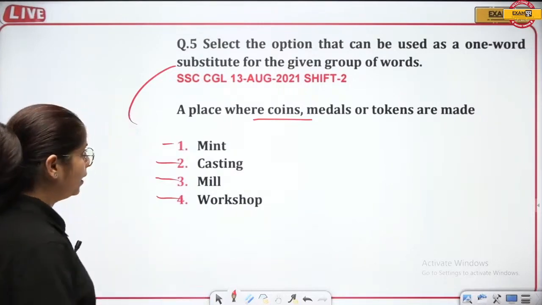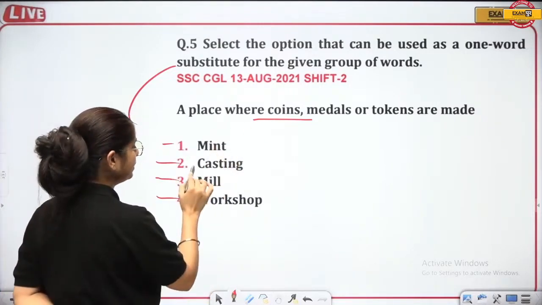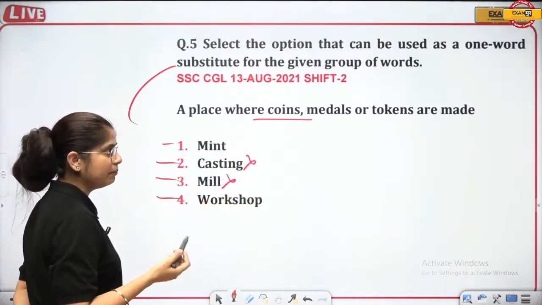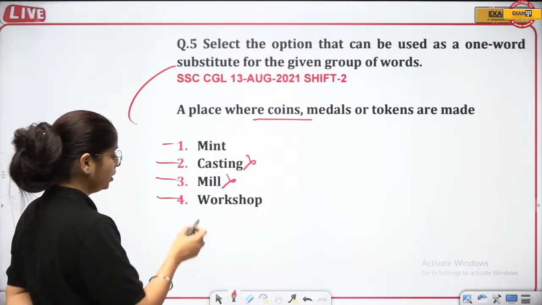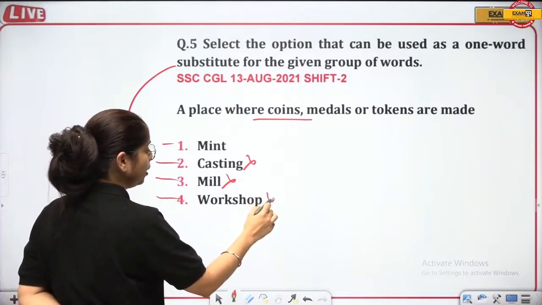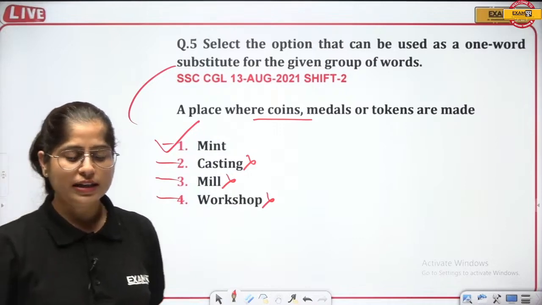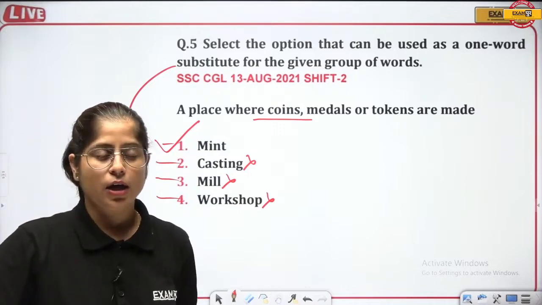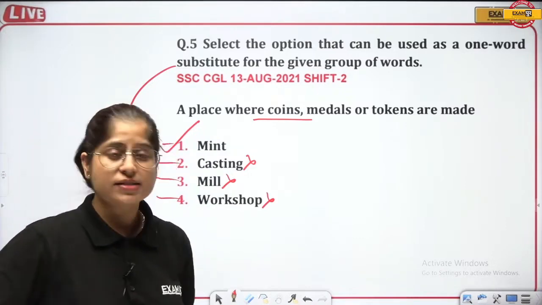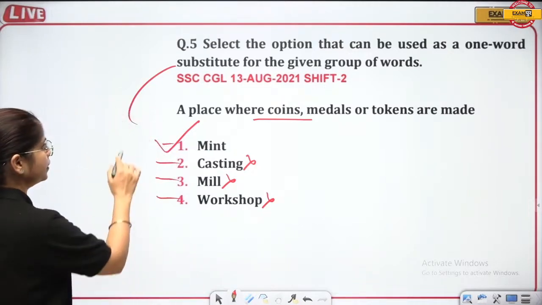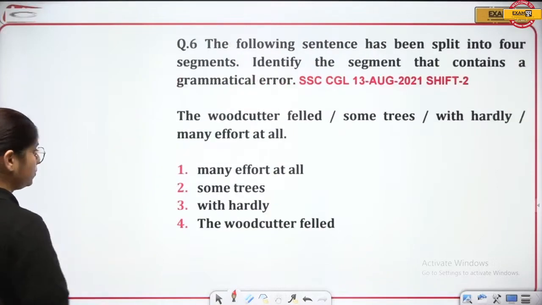Right, let's see. A place where coins are made certainly is not casting. Certainly is not a mill. Mill is for the grain mill, right? Rice mill. So this is not the answer. Workshop is certainly not the answer. We call it mint. What do we call it? Where coins are made, where metals and medals and these things, tokens are made, we call them what? Mint, right? The correct answer here is first. Very good. Let's move ahead.